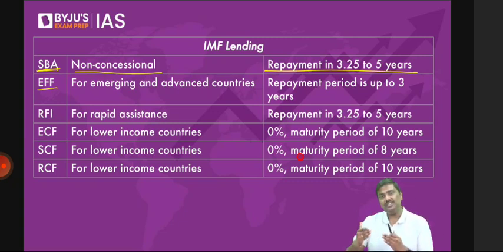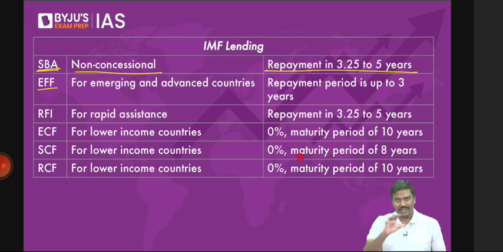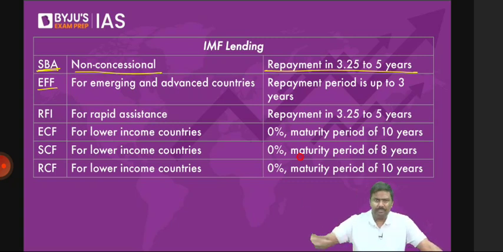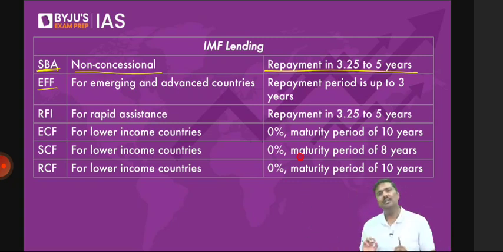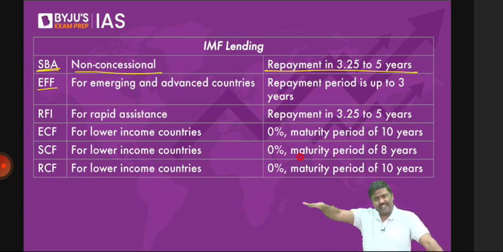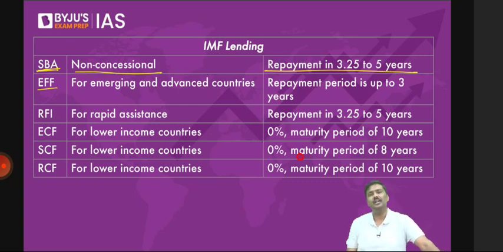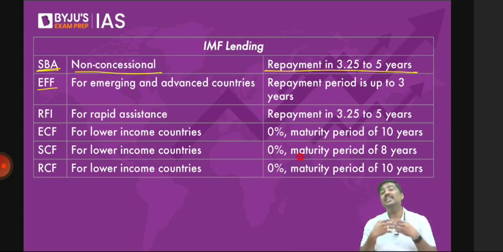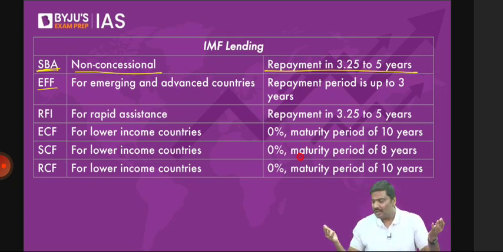For example, if a member country's forex reserves have got depleted, a very, very bad situation of the economy, how many of you think that only 3 years should be given for the member country to make repayment? How many of you believe that just a fixed 3 years should be given for the member country to make payment? No. I hope you understand my argument here. Don't you think that from one member country to another, the economic crisis will differ? The severity and extent of the economic crisis will differ, and based on that, IMF will provide different tenures to these member countries.